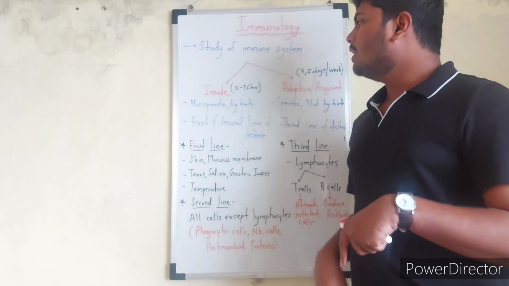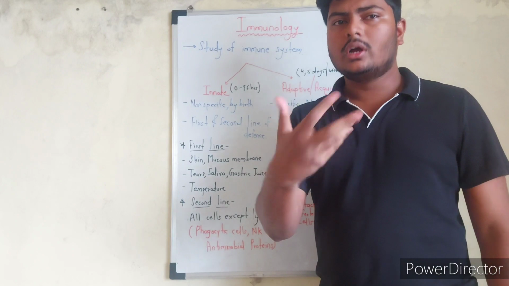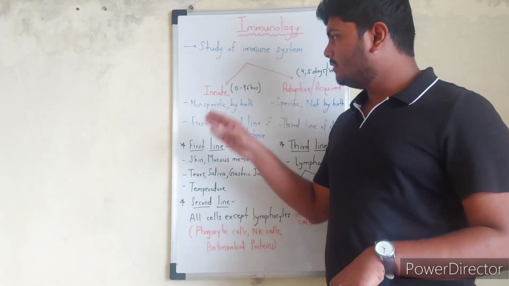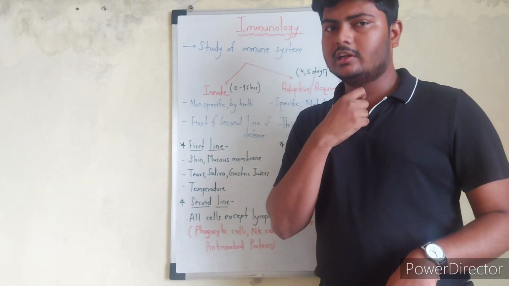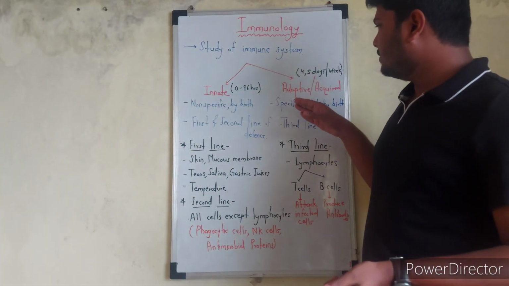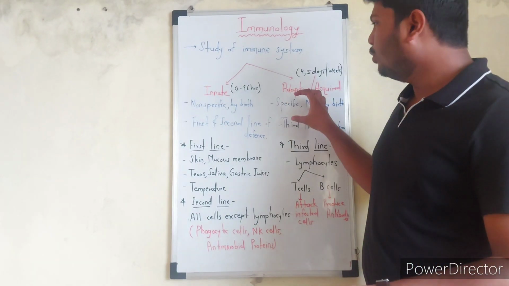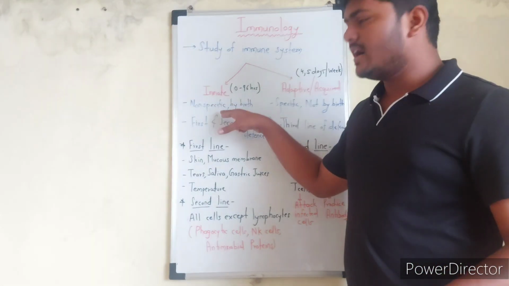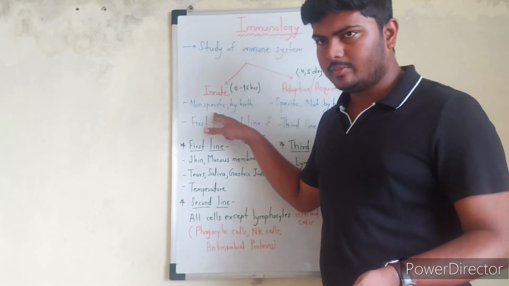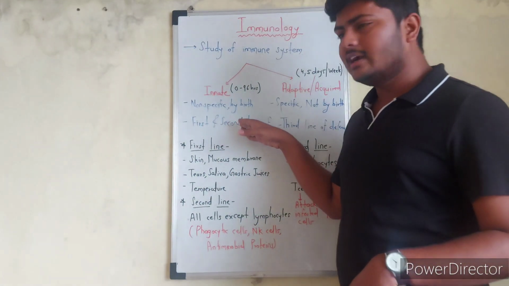Then it develops. The innate response takes 0 to 96 hours to respond against any pathogen. So it is a very immediate immune response, while the adaptive one is not that immediate. It takes several days or weeks to act against pathogens. So it is slow, but it is specific. The innate is fast and immediate, but it is not specific. Then it contains the first and second line of defense.